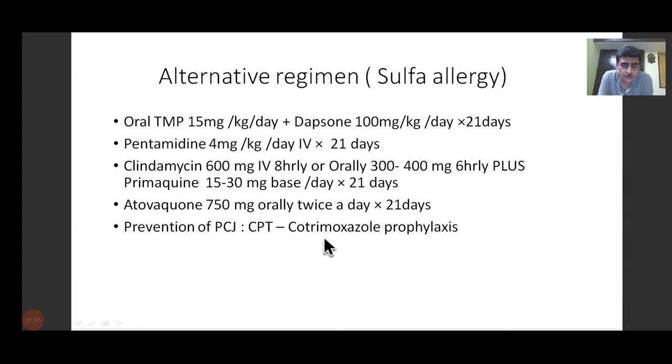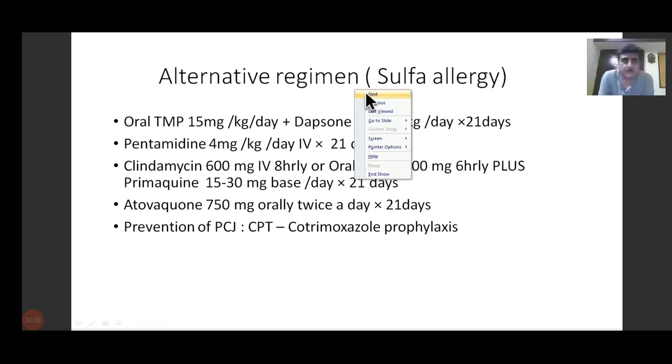So we have talked of the primary drug, which is cotrimoxazole, along with steroids. If cotrimoxazole is not available or there's an allergy, most of the time we use clindamycin or pentamidine. And then for prophylaxis, we use cotrimoxazole again, wherever the allergy part has been taken care of.